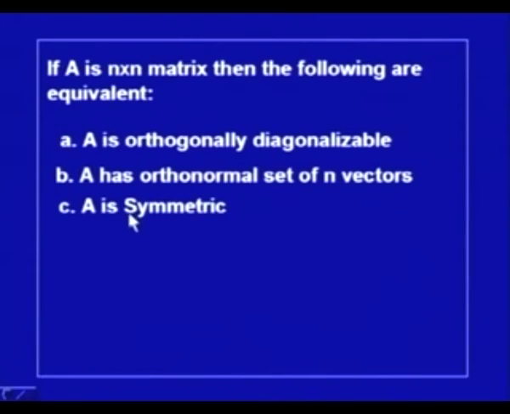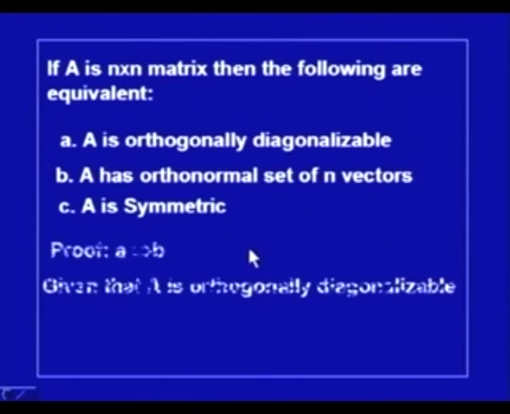So, a number of things have to be proved if this theorem is to be proved. We will do one by one. So, first step is that if A is orthogonally diagonalizable, then it will have an orthonormal set of n vectors. So, that is A implies B. So, given that A is orthogonally diagonalizable, we have to prove that it has a set of n orthonormal vectors.